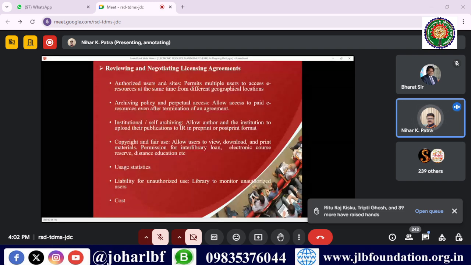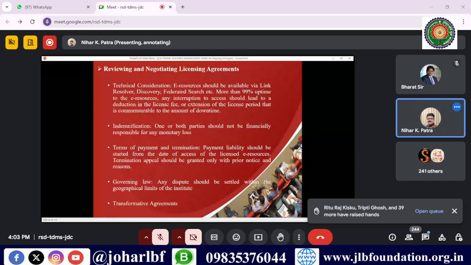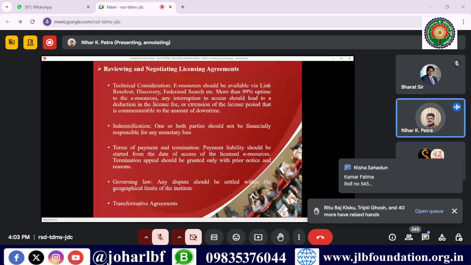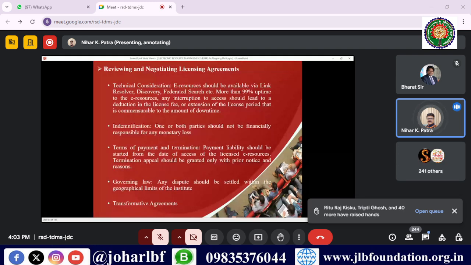whether it is allowed to freely download or print the materials, permission for the interlibrary loans, electronic course reserves, distance education, all those things should be mentioned in the license agreement. Usage statistics, they should provide the usage statistics also. So cost factor also mentioned in the license agreement. Then technical considerations means that it should be integrated with the different tools like the discovery services, federated searches, so that you can access it easily.